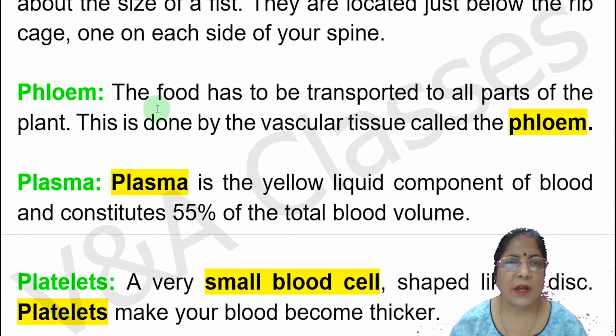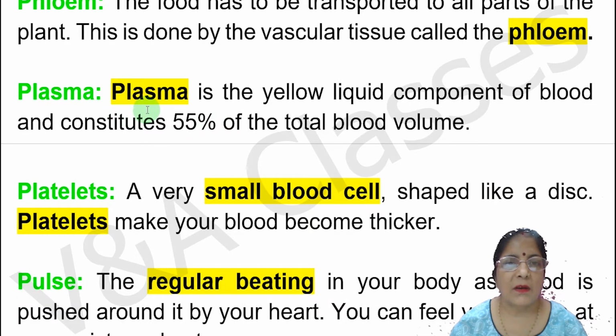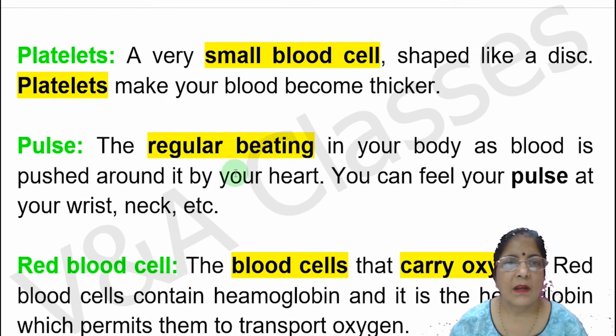Next keyword is phloem. The food has to be transported to all parts of the plant. This is done by the vascular tissue called the phloem. Next keyword is plasma. Plasma is the yellow liquid component of blood and constitutes 55% of the total blood volume. Next keyword is platelets, a very small blood cell shaped like a disc. Platelets make your blood become thicker.